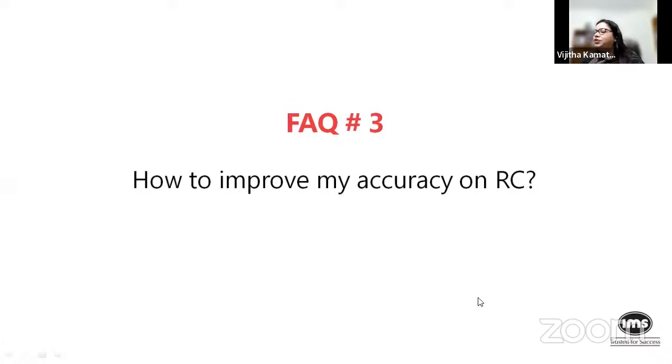The second will have to do with the analysis that you do post, let's say, solving an RC or post an RC sectional. Do I go back and check everything? Yes, perhaps most of us do that. So what do I identify? That I've misread the question, maybe that I've misread the option, perhaps.